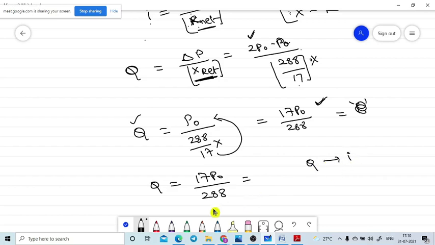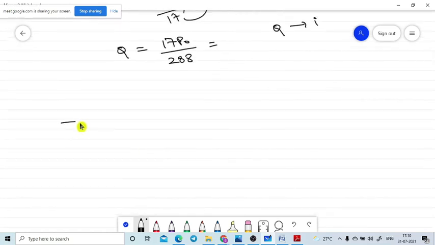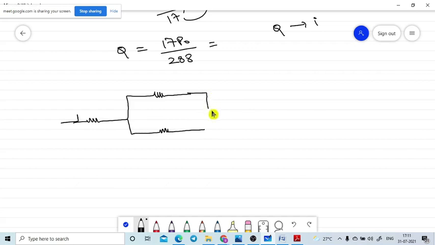Now let me draw the diagram once again. This is the diagram we are having. So if the current is coming like this, I, it will divide as I1 and I2, and it will become I again. It will go like this. Is it correct or not? Now my question is about I1 here.